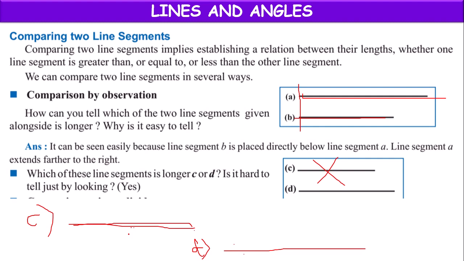We have to take the measurement, because they start at some other point and end at some other point, not exactly below one another. That's why it is difficult to compare both of them just by looking. In this case, we have to take the help of measurement by using some mathematical instruments.